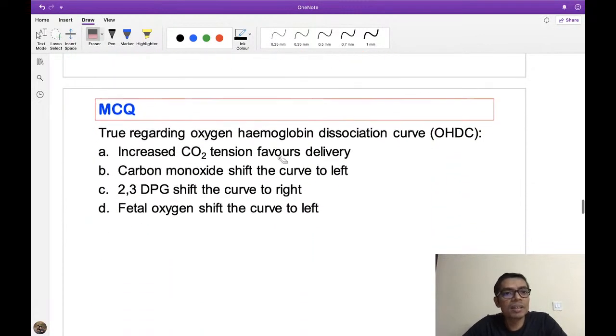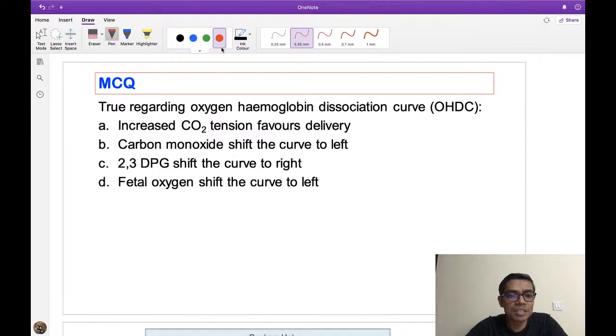Now look at this, PGI Chandigarh has given another MCQ related to this same topic, that is the oxygen hemoglobin dissociation curve. So this is a much easier question in front of you, try to answer. Hyperbola is myoglobin, yes. Now try to answer here. Already we have discussed everything, so it is very easy to answer. Exactly, all are correct answers, all are true, A, B, C and D.